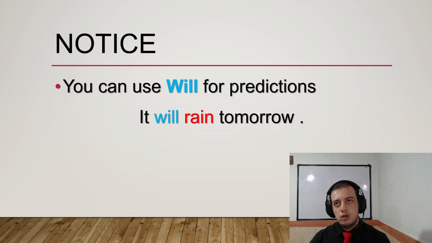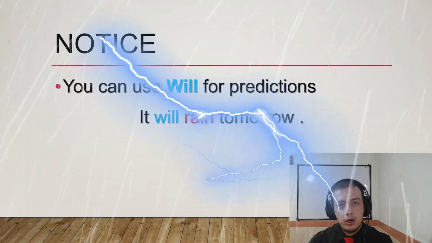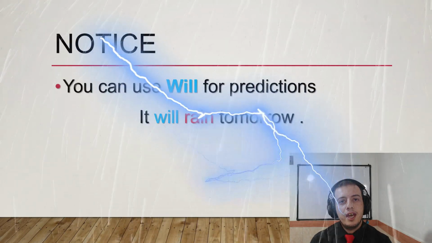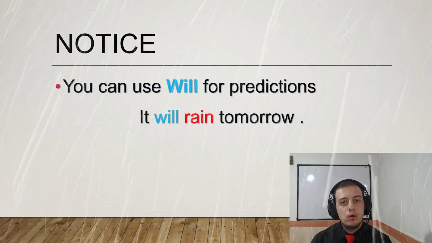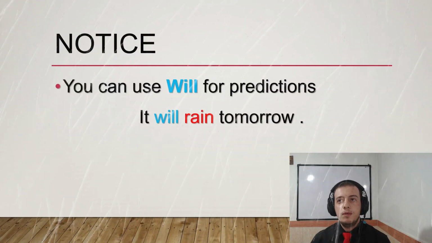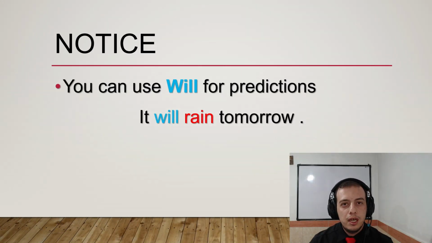Maybe you see clouds, but not dark clouds, and you say it will rain tomorrow. This is something you predict. We don't know about it much. Maybe it is going to happen, and maybe it is not going to happen.